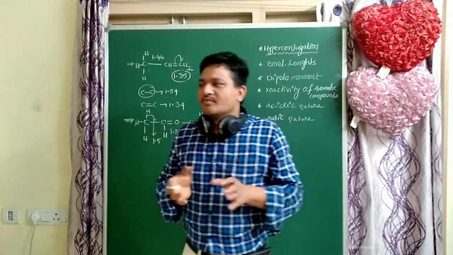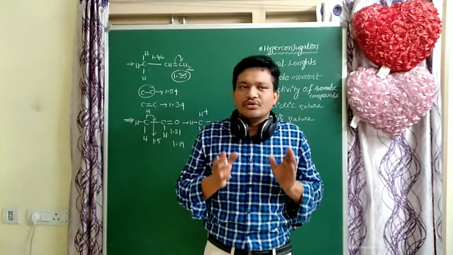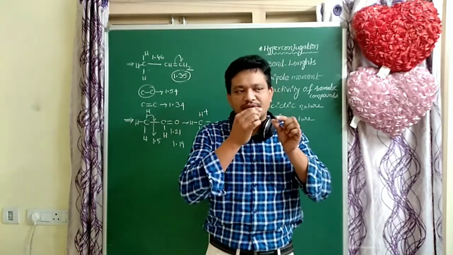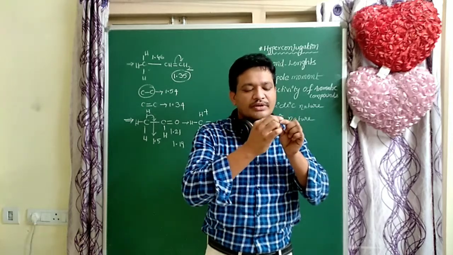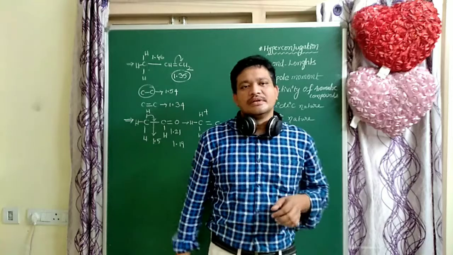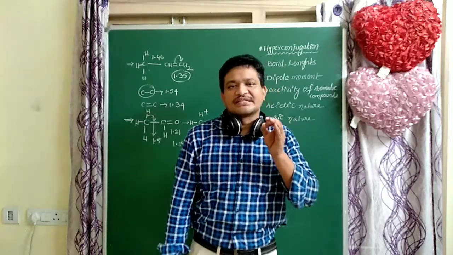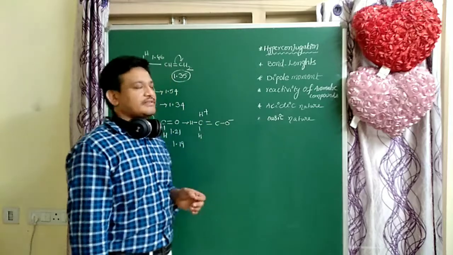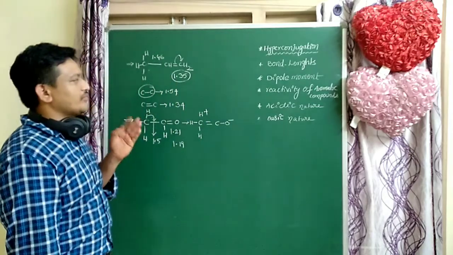Why do the bond lengths change? Due to hyperconjugation, single bond character converts to double bond character, and double bond character converts to single bond character. That is a very important point.